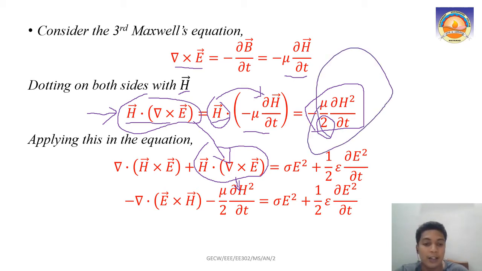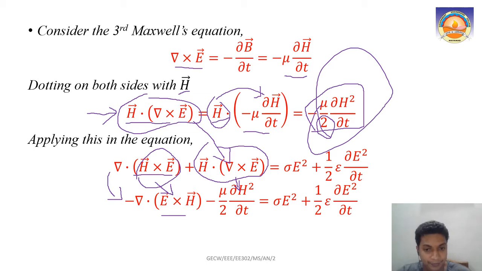The other thing we are going to do here is that here it was H cross E, right? In this we are just rearranging it as minus E cross H. I just want to change the order. A cross B is not equal to B cross A; it is equal to minus B cross A. So similarly, H cross E, we can change the order to E cross H here, right?